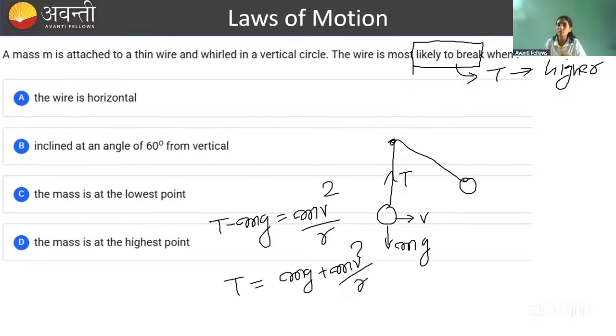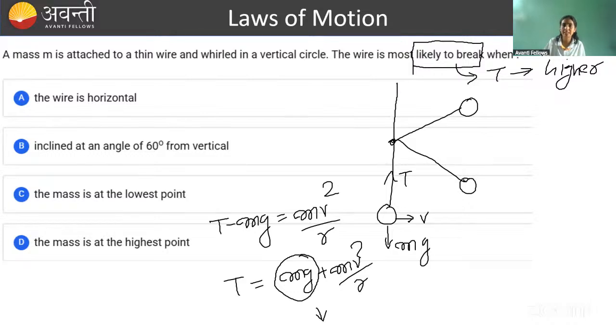So as the ball goes up, this mg component will keep on decreasing. Yesterday I wrote the FBD for a random position, right? So as you go up, tension will keep on decreasing. I have also told you, for completing the circle, some minimum velocity must be provided at the bottom.